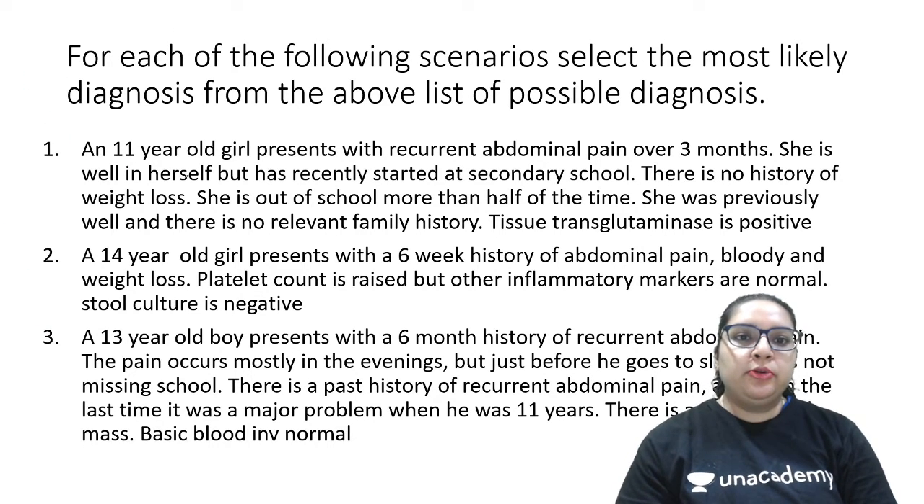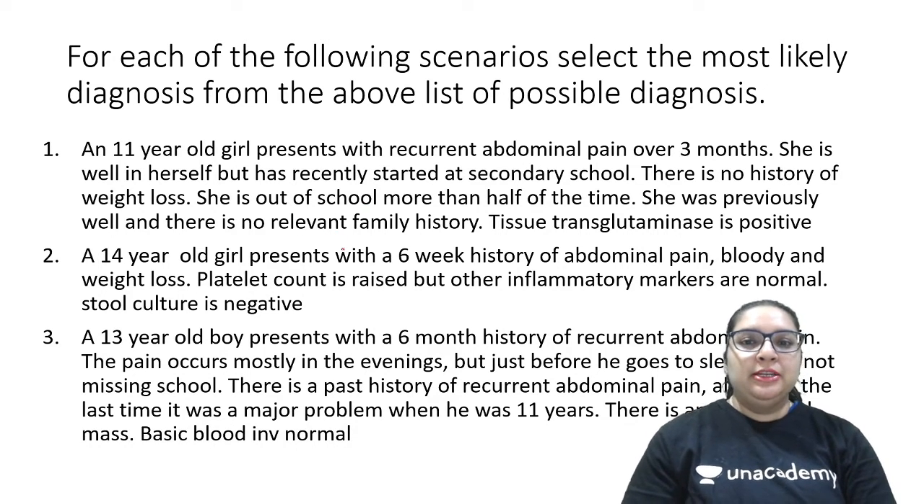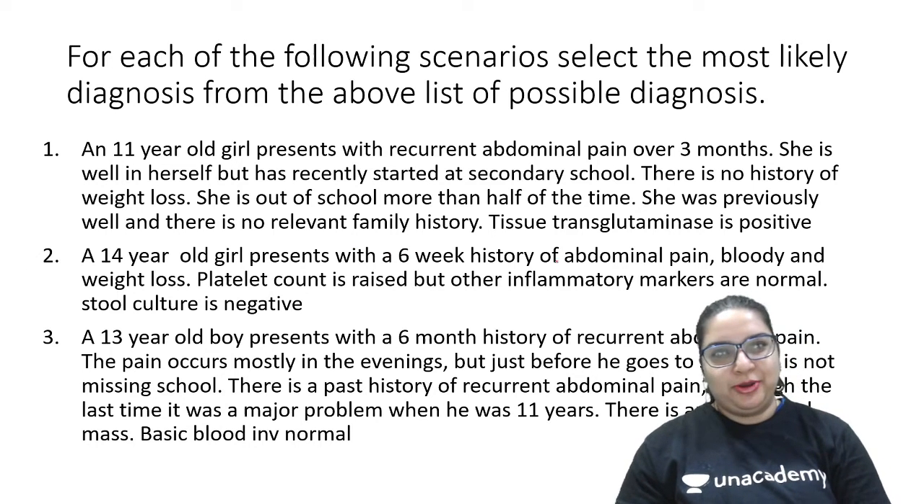A 11-year-old girl presents with recurrent abdominal pain over 3 months. She is well in herself but has recently started at secondary school. There is no history of weight loss. She is out of school more than half of the time. She was previously well and there is no relevant family history. Tissue transglutaminase test is positive.